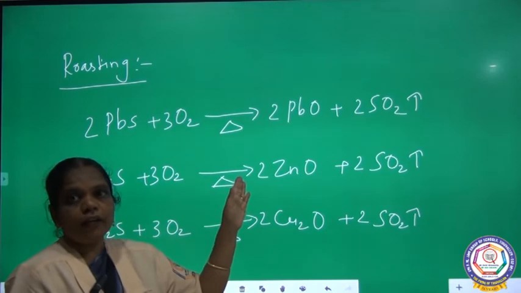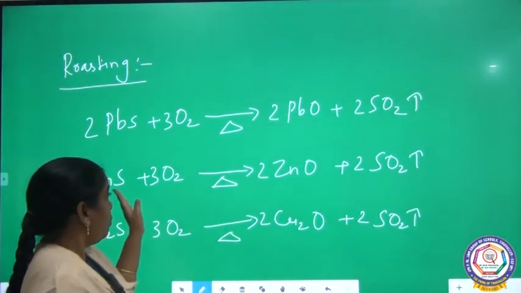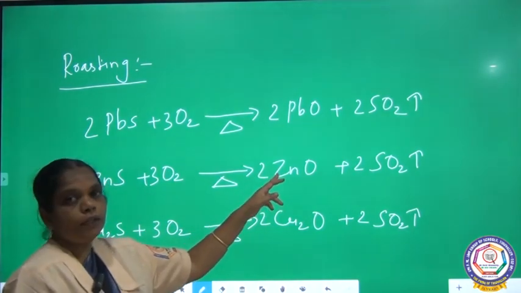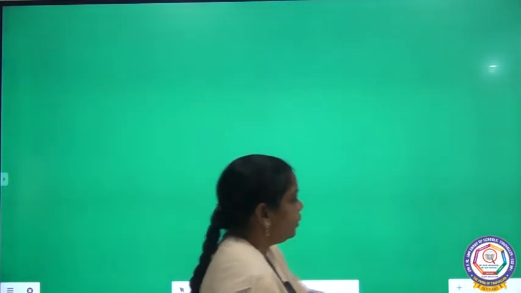So this is the roasting process, in which we supply the ore in the blast furnace above its melting point. The ore particle is converted into oxide form. And next, some of the impurities present in this ore particle are